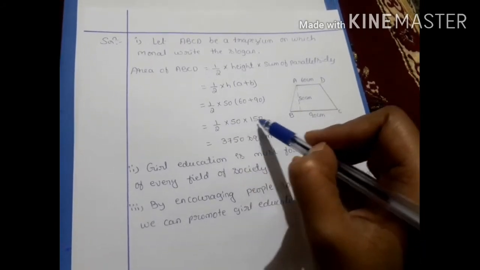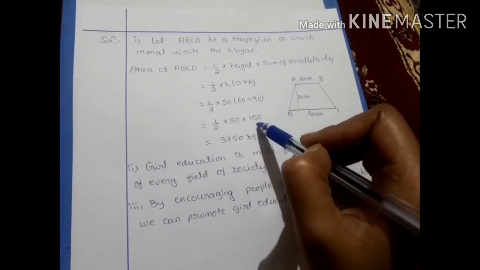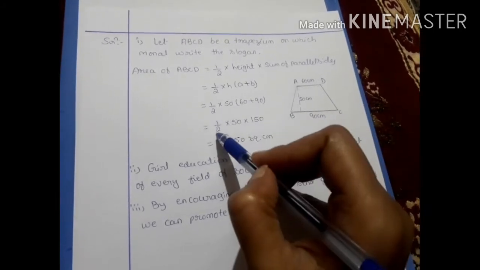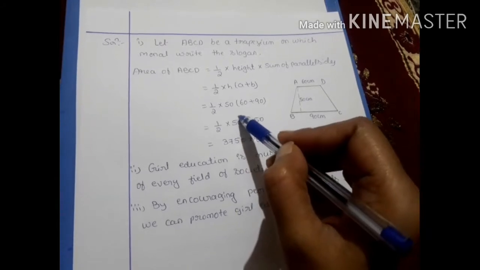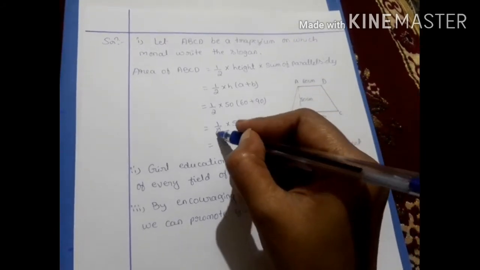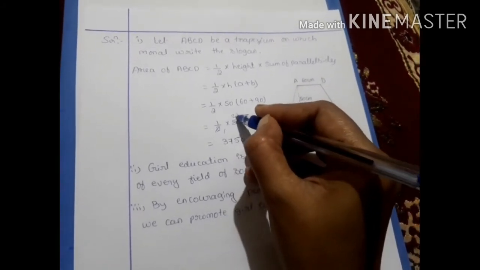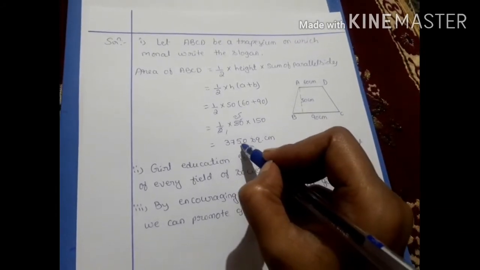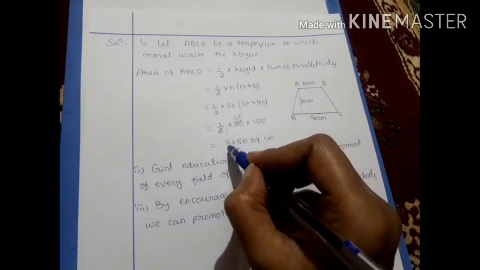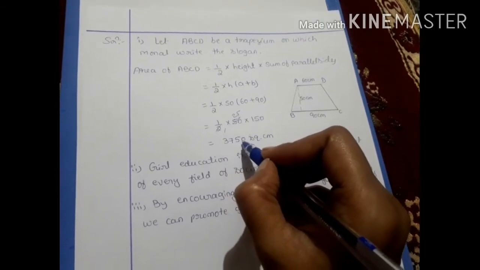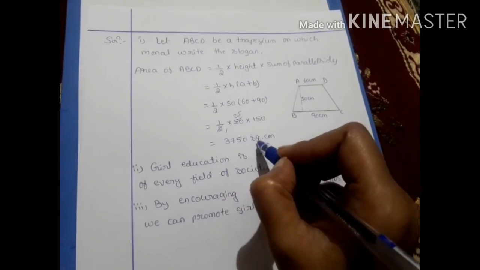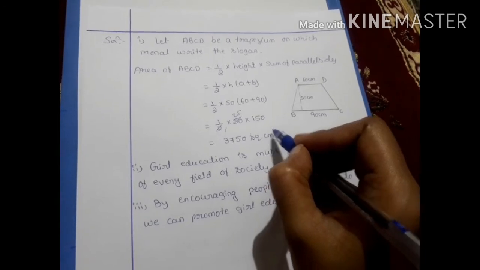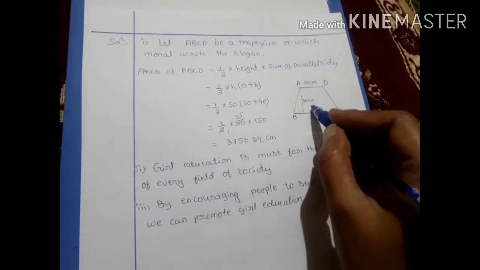Half into 50 into 90 plus 60, 150. After cancellation, 2 ones are 2, 25 fives are 15, 25 fives are 375, so 3750 centimeter square, or square centimeter, is the area of the trapezium.